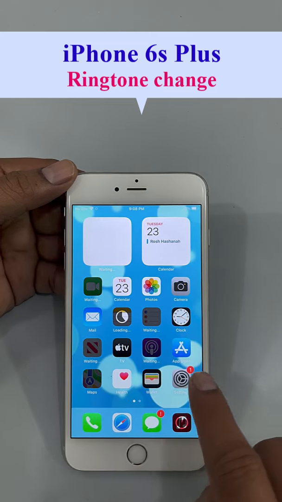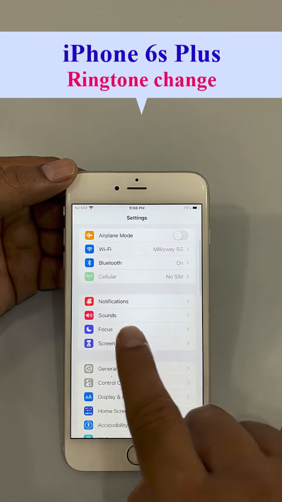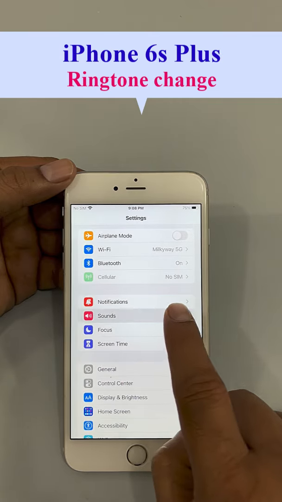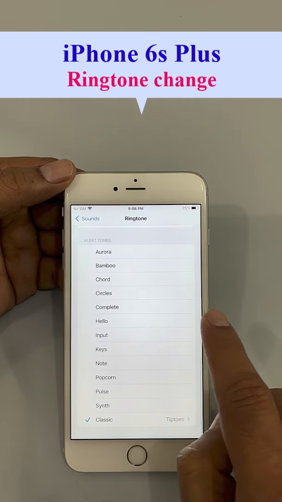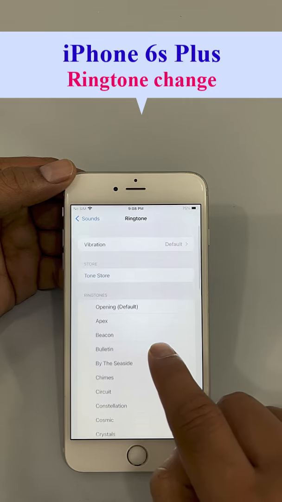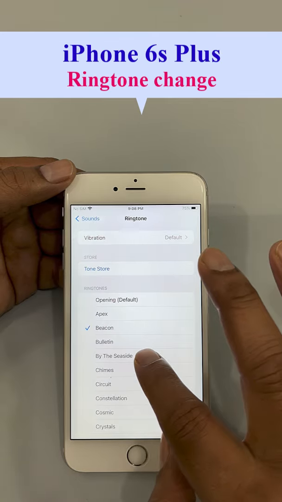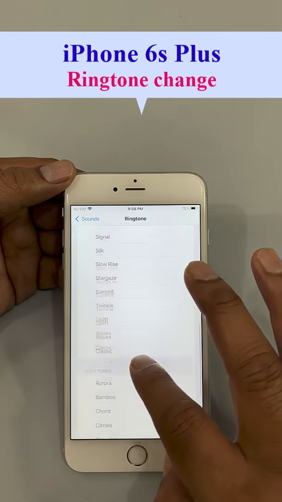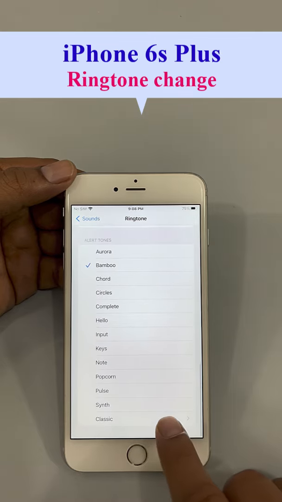Now to change the ringtone, first click Settings, and here you can see Sounds. Now click Sounds. Now here is the ringtone option, Ringtone. Now there are a lot of ringtones here. Now you can pick your one. Here, also some classic.